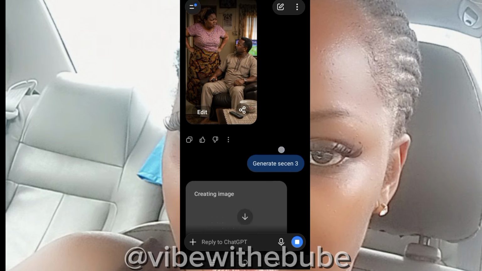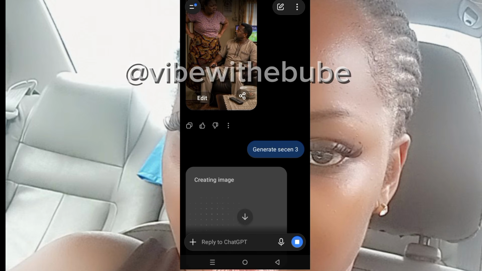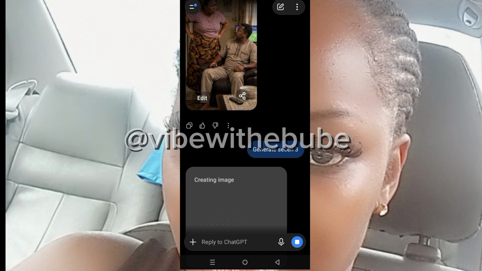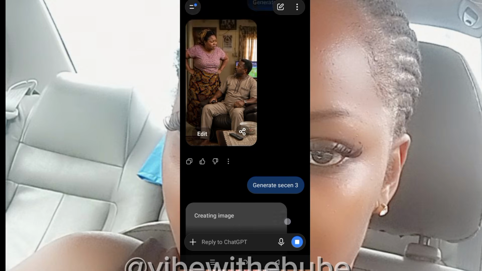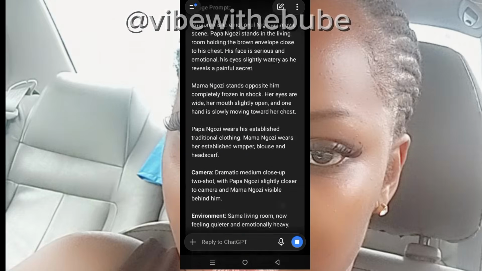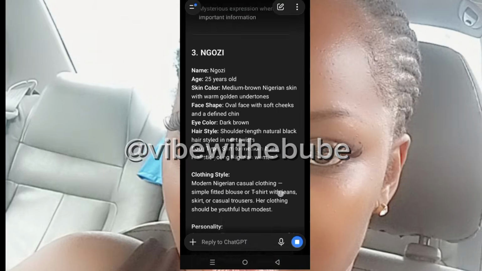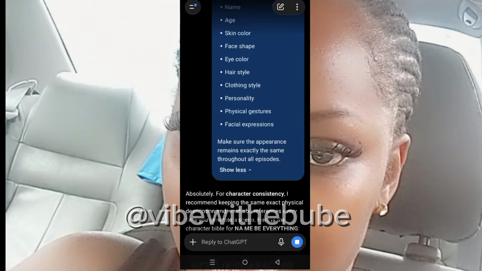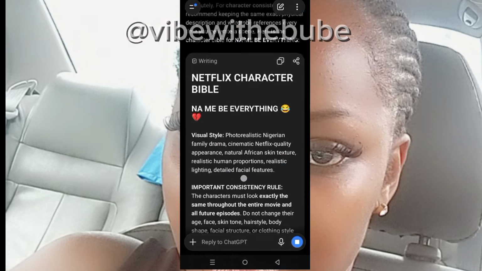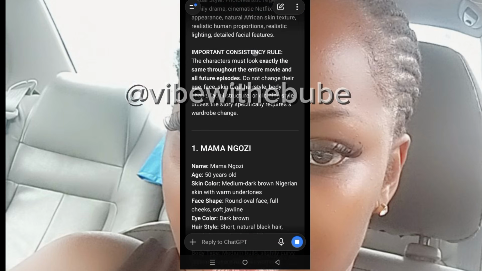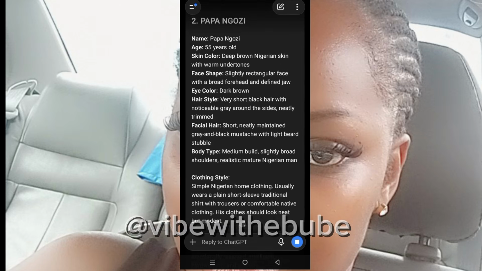Mind you, the images you are seeing here, you will still see the same in any other app generating images. All you have to do, first of all, is get your consistent images done, which is your consistent image prompt. Let me go back to show you so that you will not be confused. So this is our consistent image prompt. This is everything about Mama Ngozi, and this is everything about Papa Ngozi.